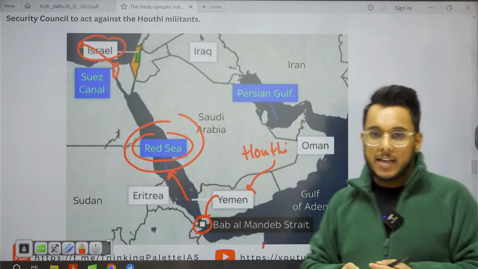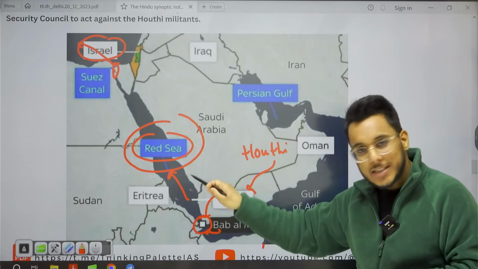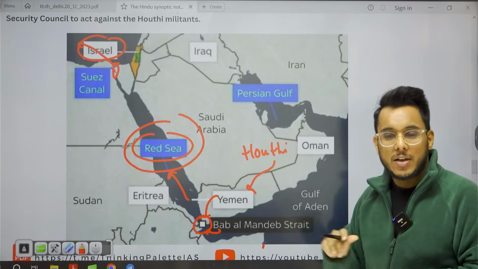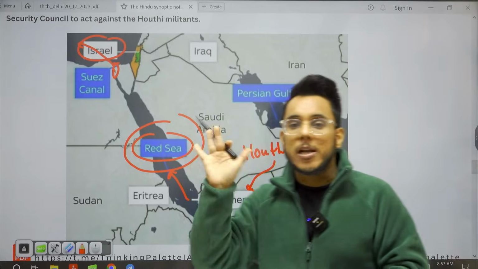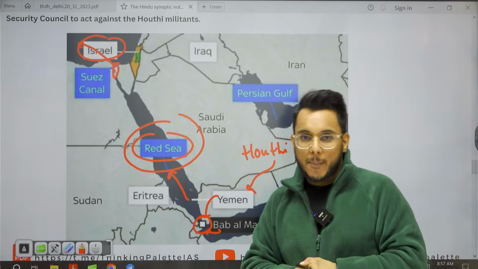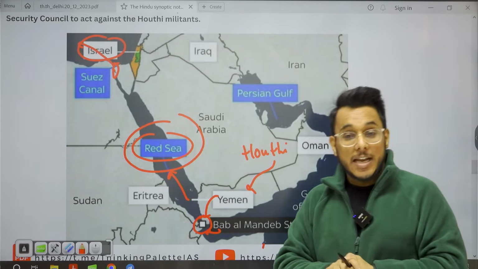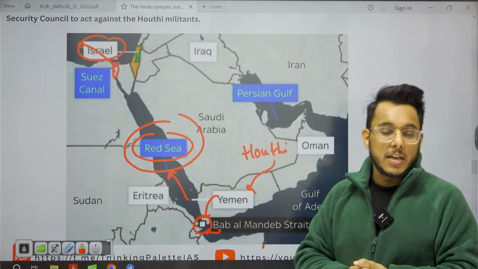They have said that we will not allow Israeli ships to pass from this region, and they have started attacking the ship carriers which are either going to Israel or have come from Israel. By this, naval isolation of Israel is being done by Houthi rebels.